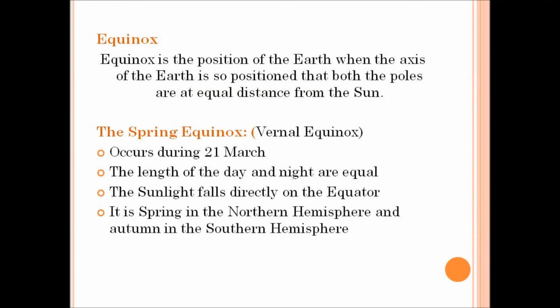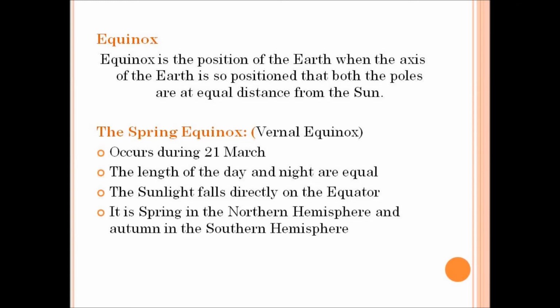Equinox. Equinox is the position of the Earth when the axis of the Earth is so positioned that both the poles are at equal distance from the Sun. That is, on 21st March and September 23rd, direct rays of the Sun fall on the equator.